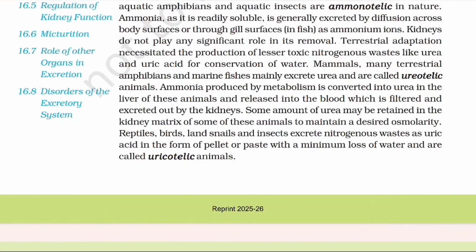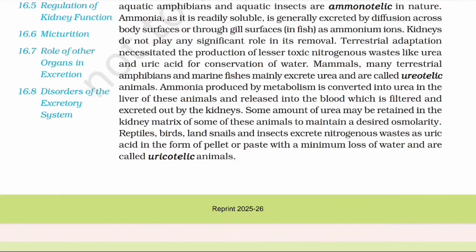Terrestrial adaptation necessitated the production of less toxic nitrogenous wastage like urea and uric acid for conservation of water. Mammals, many terrestrial amphibians and marine fishes mainly excrete urea and are called ureotelic animals. Ammonia produced by metabolism is converted into urea in the liver of these animals and released into the blood, which is filtered and excreted out by the kidneys. Some amount of urea may be retained in the kidney matrix of some of these animals to maintain a desired